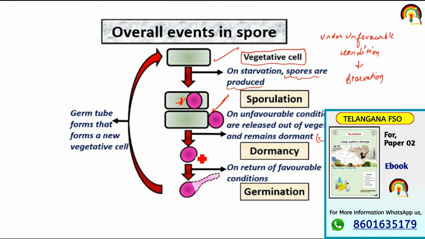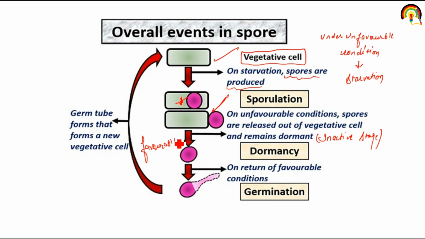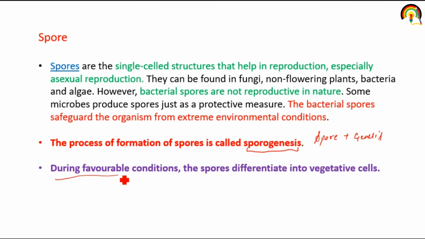But when favorable condition comes, the spore germinates by the process of germination and converts into a fruiting body as well. Then a germ tube forms, and that germ tube again forms a new vegetative cell. So during favorable condition, the spore differentiates into a vegetative cell.